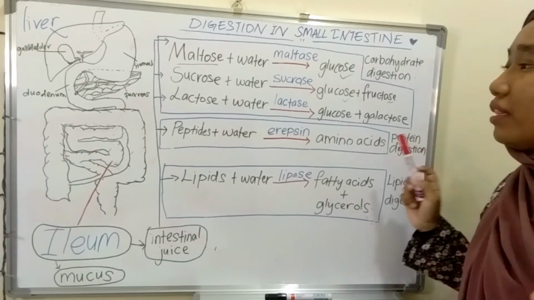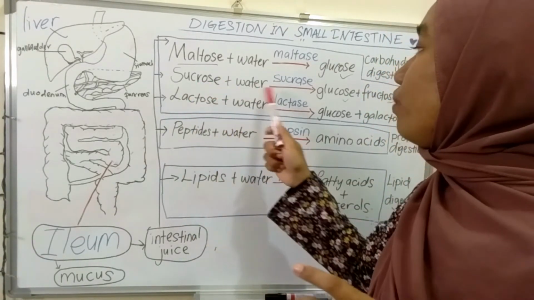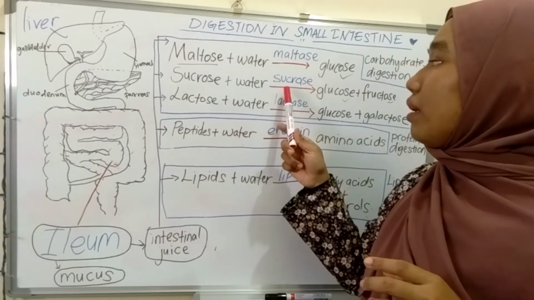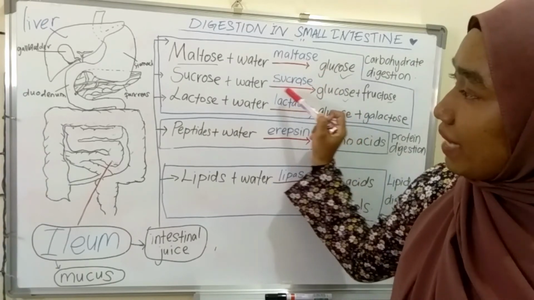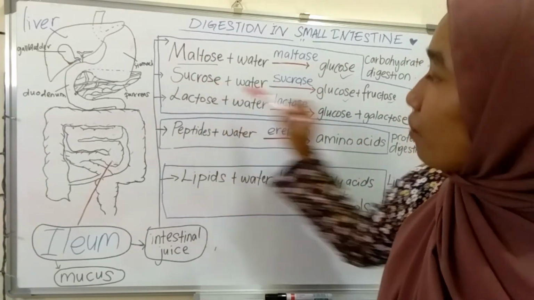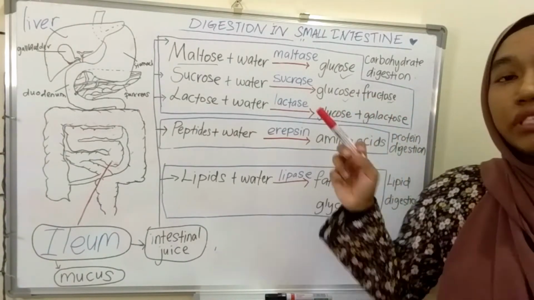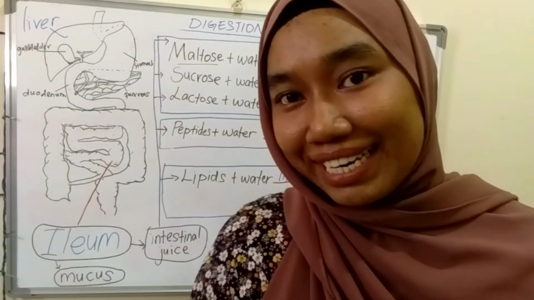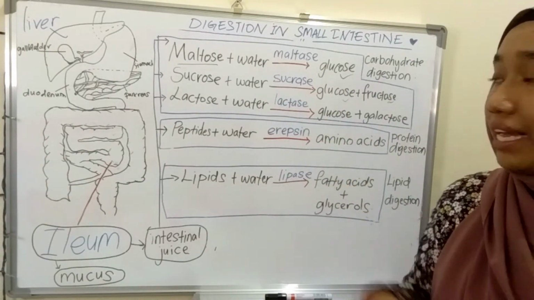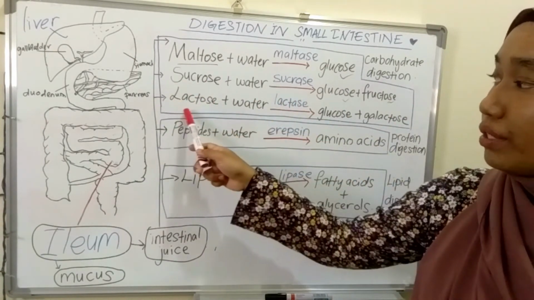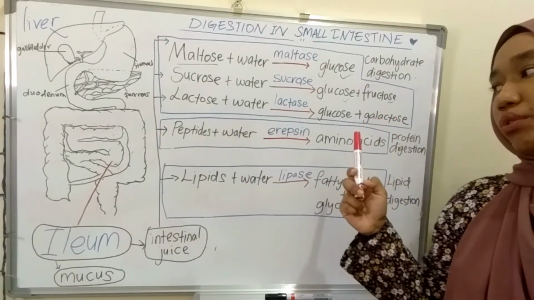Alright. And then, same as sucrose. Sucrose will be digested by its enzyme that we call sucrase. Sucrase will hydrolyze the sucrose and form glucose and fructose. Fructose and glucose are also monosaccharides. And then lactase, its enzyme will hydrolyze the lactose and form glucose plus galactose.